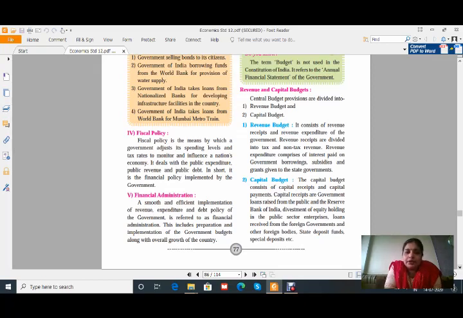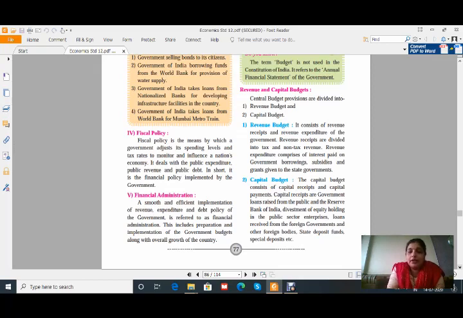Then financial administration: a smooth and efficient implementation of revenue, expenditure and debt policy of the government is referred to as financial administration. That means whatever the sources of finance are there, they are to be perfectly adjusted so that the expenditure is reduced and the revenue is increased, and therefore it is the function of this financial administration. This includes preparation and implementation of the government budget along with overall growth of the country.